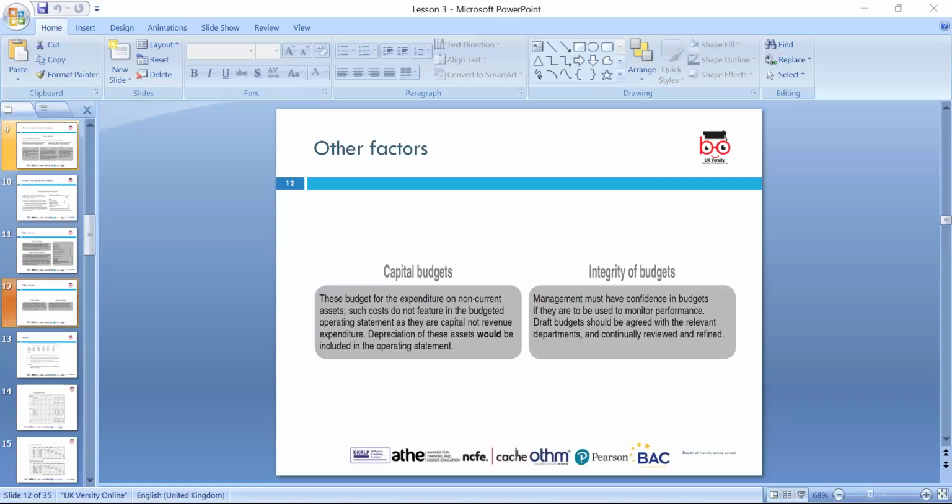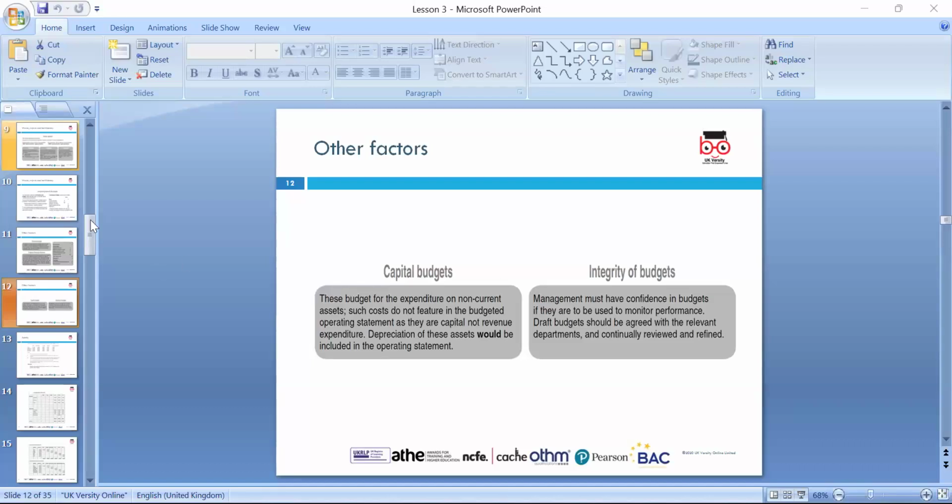Okay, integrity of the budget. The word integrity means honesty. So we should be honest with the budget, and the performance standards should be realistic and set accordingly. That is quite crucial, so we need to make sure we have all the required resources accordingly. Okay, guys, I hope you can see the slide.